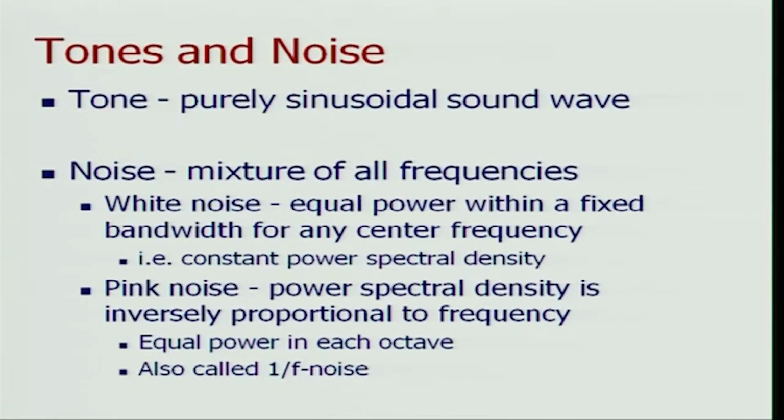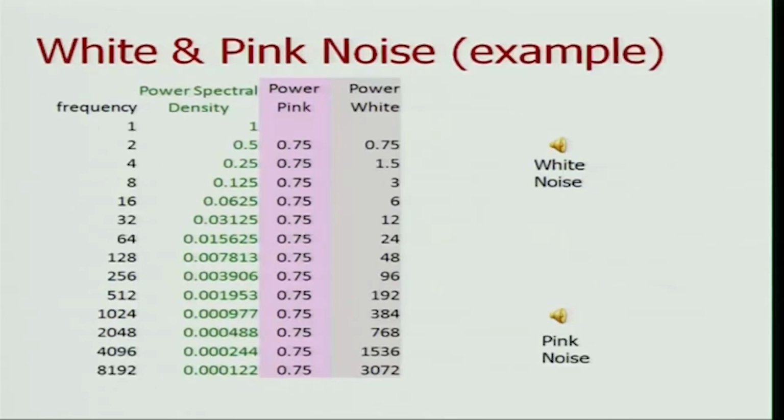We can have a type of noise known as white noise, and in white noise, we have equal power within a fixed bandwidth for any center frequency. Then there's another type of noise known as pink noise, and here the power spectral density is inversely proportional to the frequency, or alternatively, you can say that there is equal power in each octave. This is also known as 1 over f noise, and we'll see some more details about it.